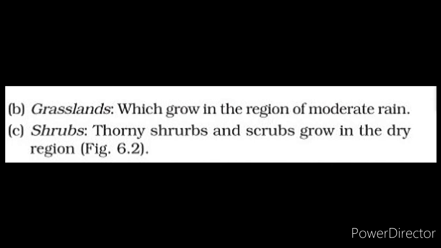Thorny shrubs and scrubs grow mainly in the dry region. Obviously, in a place where we find scanty rainfall, we also find thorny scrubs or shrubs like cactus. So shrubs mainly grow in dry regions.